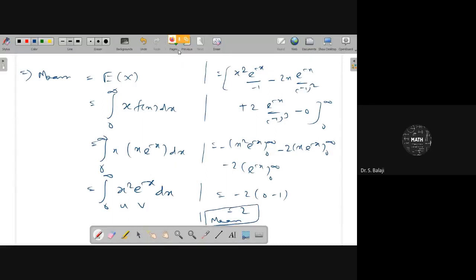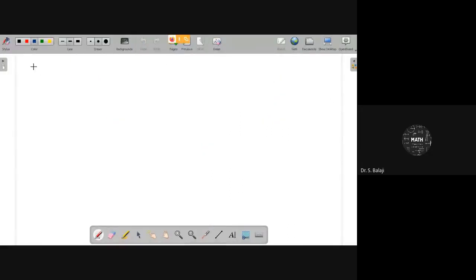Similarly, they are asking for variance. How can you identify variance here? Variance is equal to E of x square minus E of x whole square. E of x, you know, is 2 here. Therefore, you have to identify E of x square only.